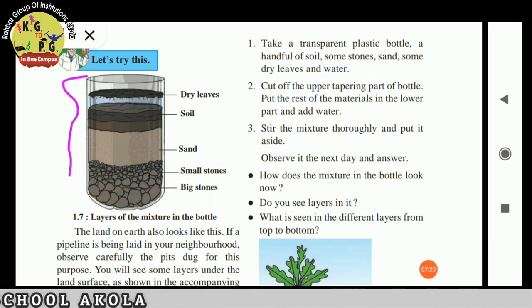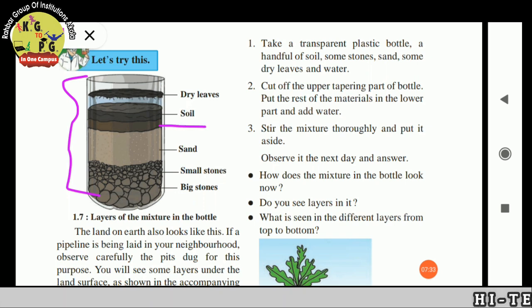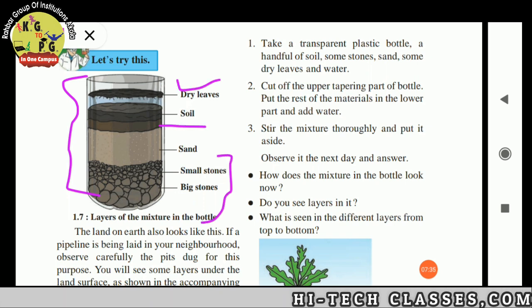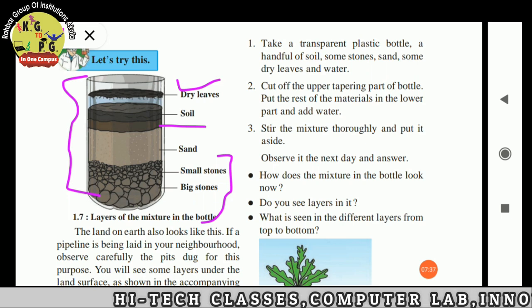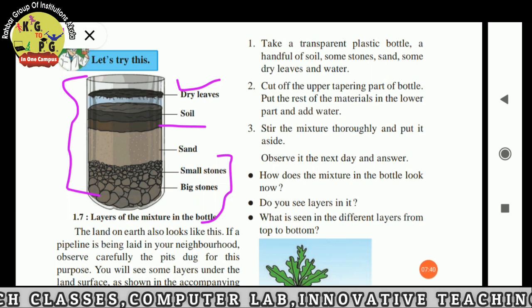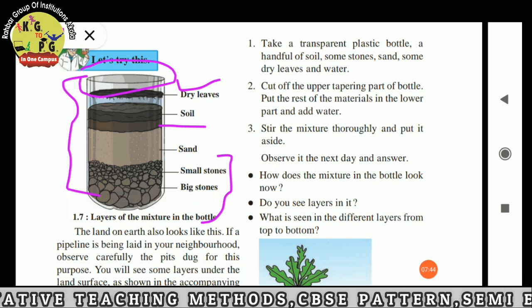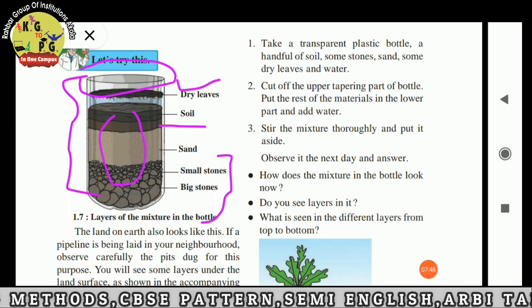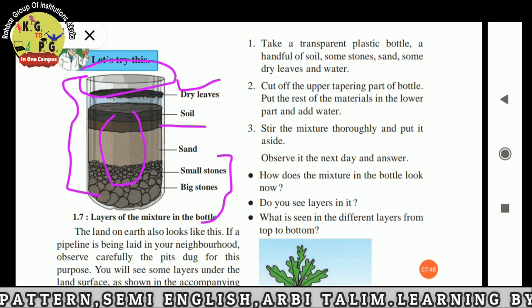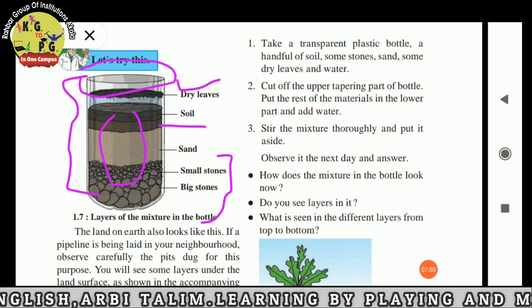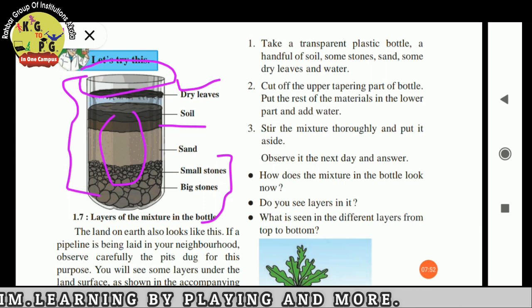Take a transparent plastic bottle, a handful of soil, stones, and dry leaves, and cut off the upper tapering part of the bottle. Put the rest of the materials in the lower part and add water to it. Stir the mixture thoroughly and put it aside. Observe it the next day and answer.